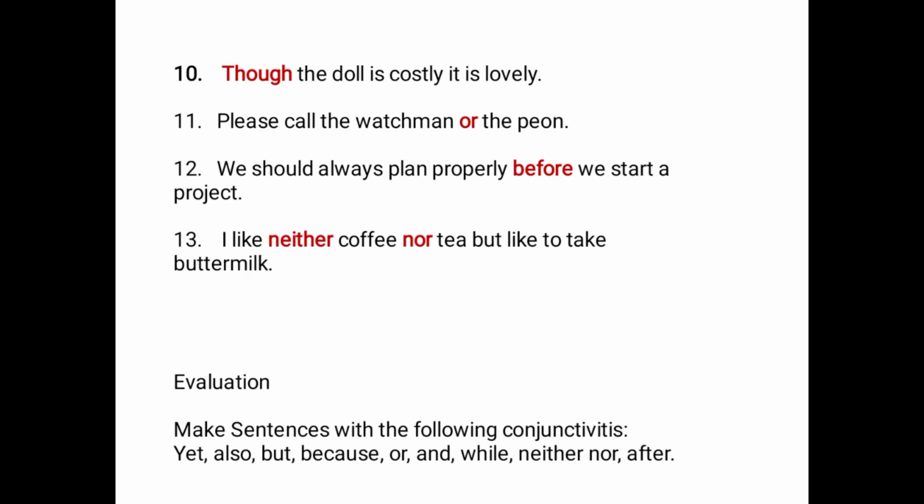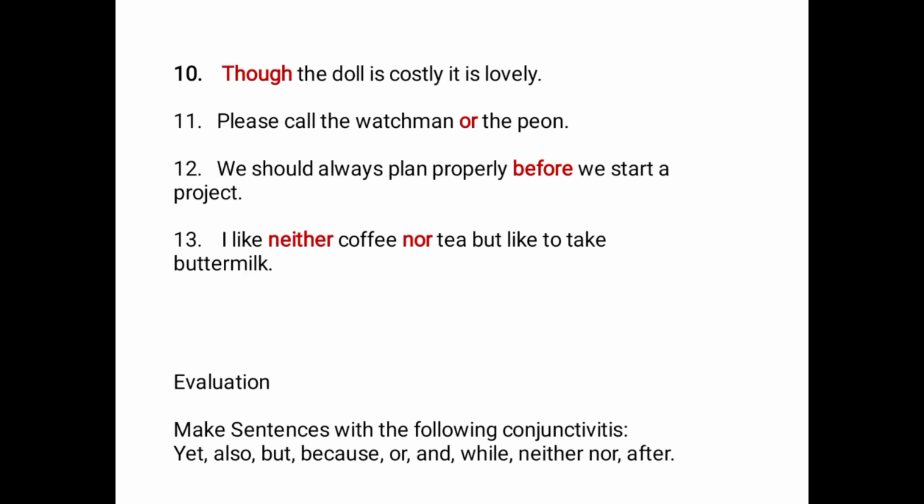Number 12 says, we should always plan properly before we start a project. Here, a main clause, "we should always plan properly," and a subordinate clause, "before we start a project," are being connected by the word or conjunction called "before."